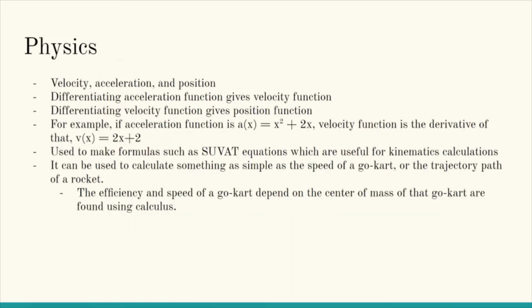In physics, there's a lot of math included for various topics, but one of the most prominent examples of where calculus is used to find different functions or formulas that are used in physics is kinematics. Kinematics is the study of objects in motion, so obviously it will include things like velocity, or more commonly known as speed, even though they are different things, acceleration of an object, and the position of an object. And the velocity function, acceleration function, and position function can be expressed in equations like a(x) equals x squared plus 2x. It can represent the acceleration over time, velocity over time, and position over time.